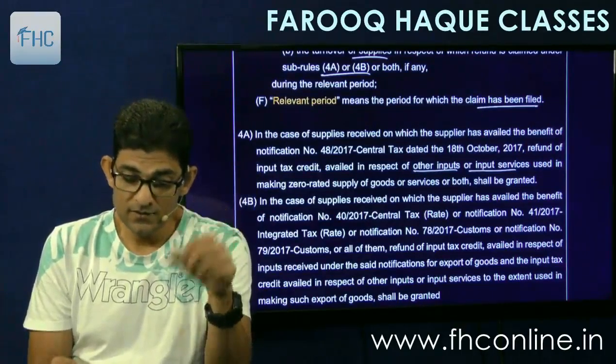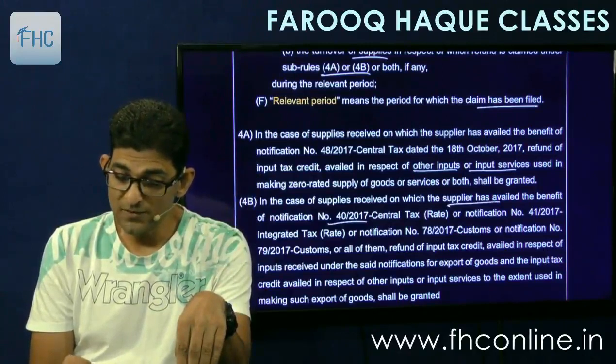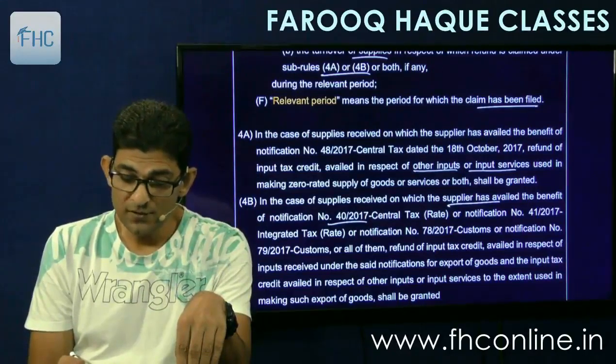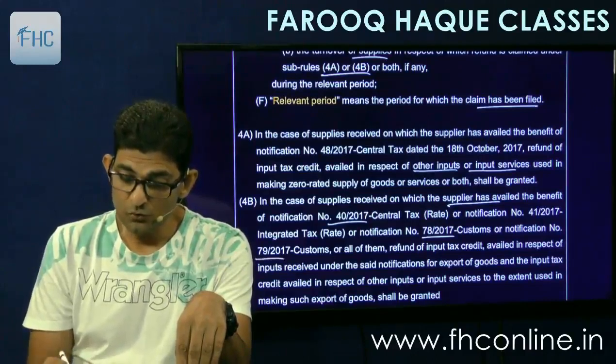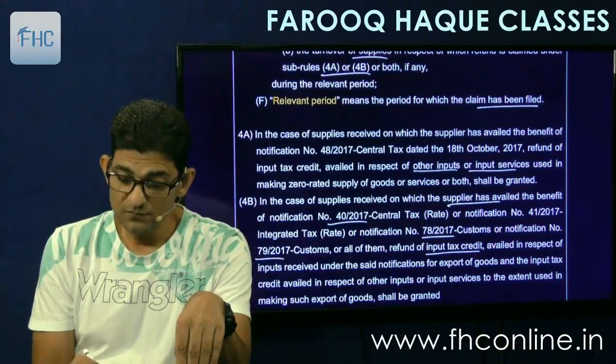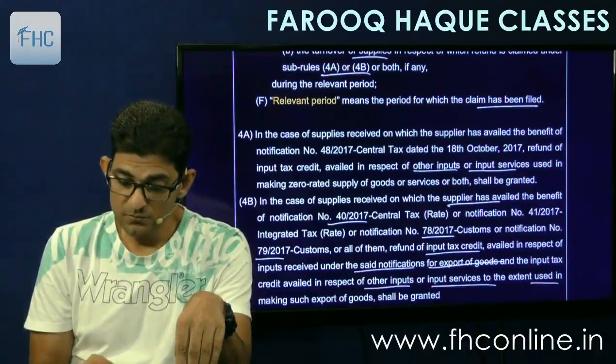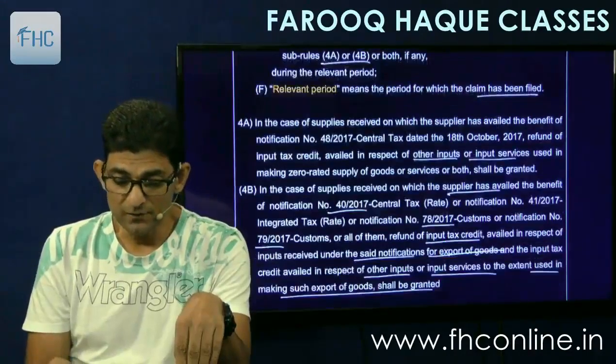And second is in case of supplies received on which the supplier has availed the benefit of notification 40/17 or 41/17 integrated tax, or 78 of customs or 79 of customs, or all of them, refund of input tax credit availed in respect of inputs received under the said notifications for export of goods, and input tax credit availed in respect of other inputs or input services to the extent used in making such export of goods shall be granted.